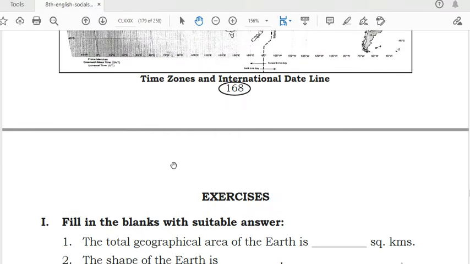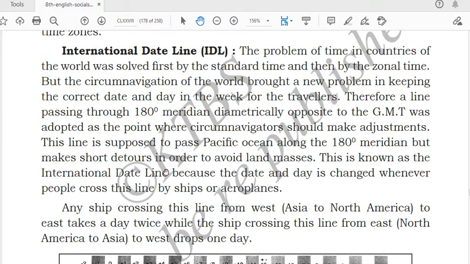Go through the video once and read your NCERT books. If you have any doubt, you can ask me in the comment section.